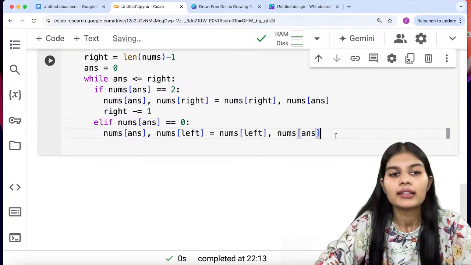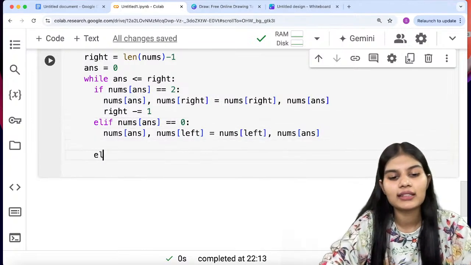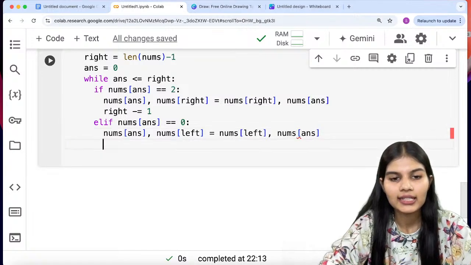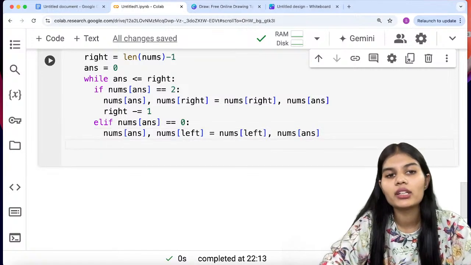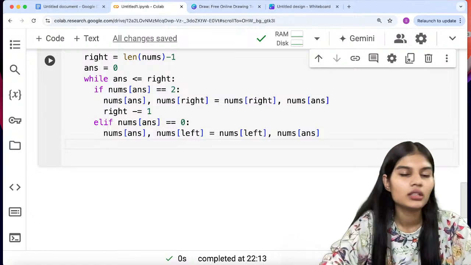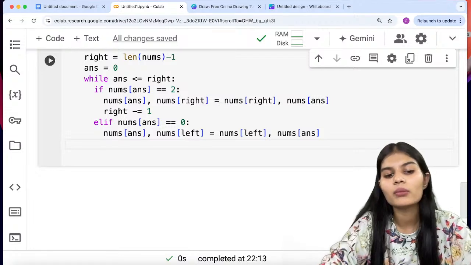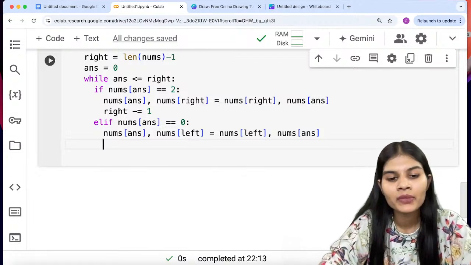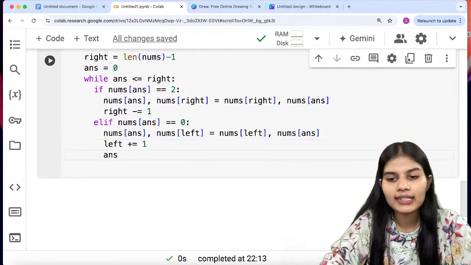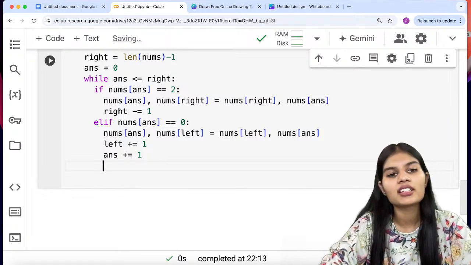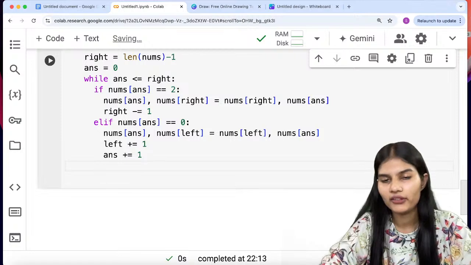Fine. Now after this we will move with the next condition, that is else. I'm sorry, first of all I would be incrementing over here also as I did for the right. As in the right we did the subtraction, here in the left I would just do the addition, means moving to the next position. Fine. So left plus equal to 1. In that case ANS will also be equal to 1. Means yes, we got some value and we are moving towards the more left of that, right?